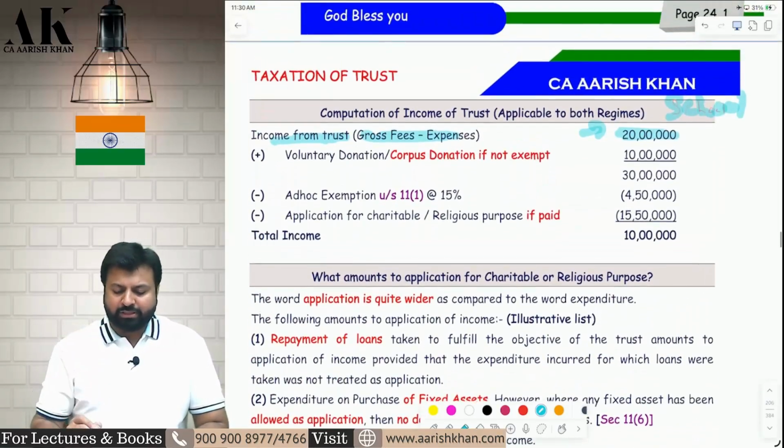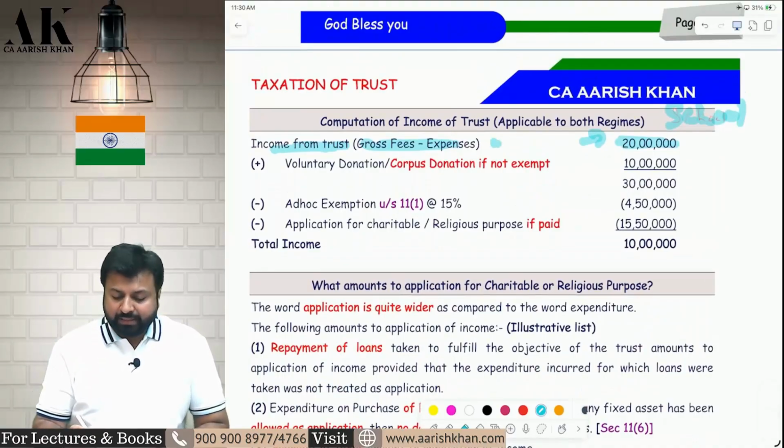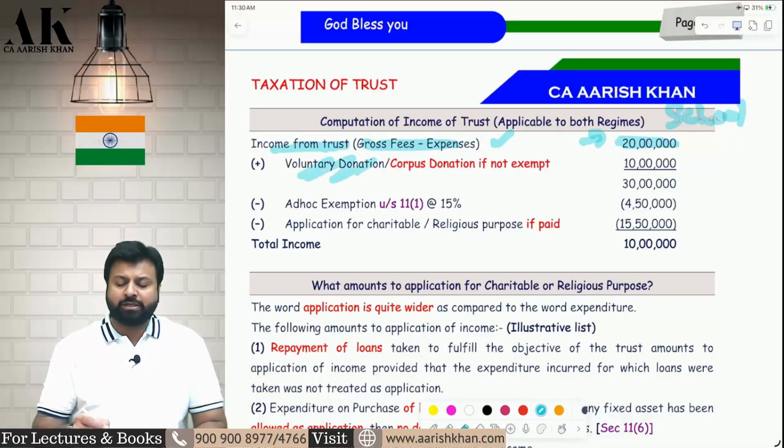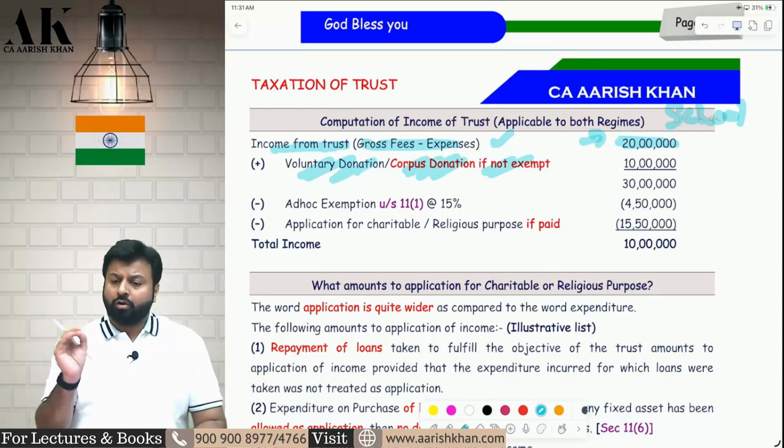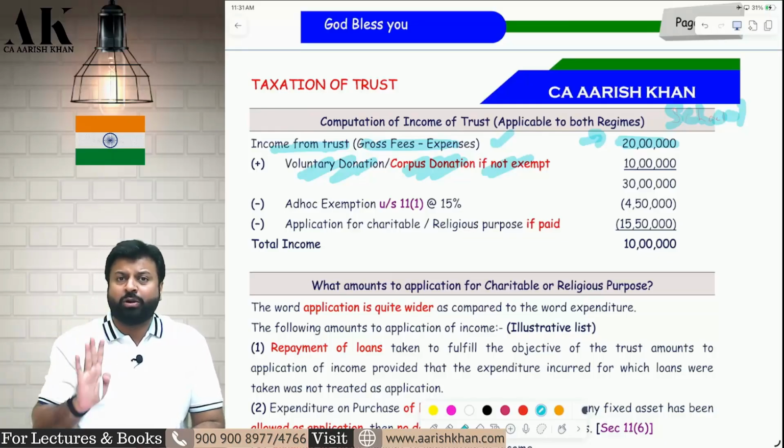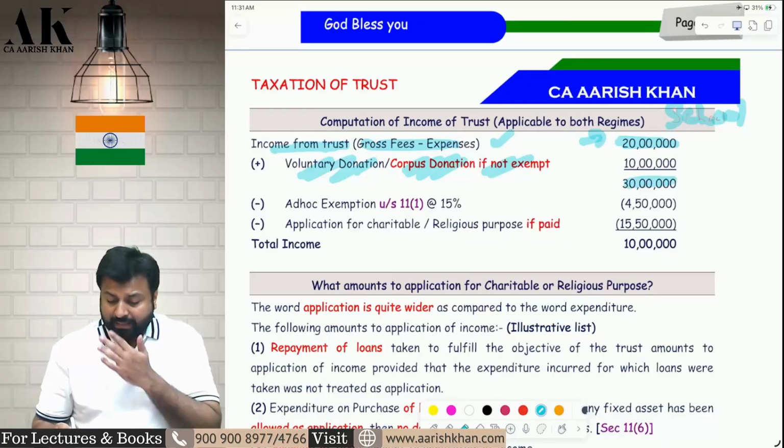Before that, I am coming back to the statement. So, the very first thing in the statement will be income from the trust. Second, voluntary donation is always taxable, add it to the income statement, and corpus donation is also taxable if not exempt. Corpus donation is not always taxable. Sometimes it is taxable, sometimes it is exempt. When it is exempt, we don't know as of now. After that, that is your total income.